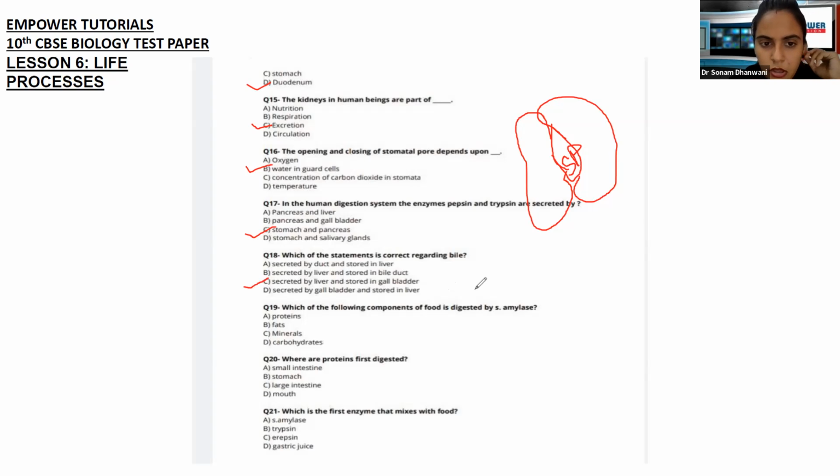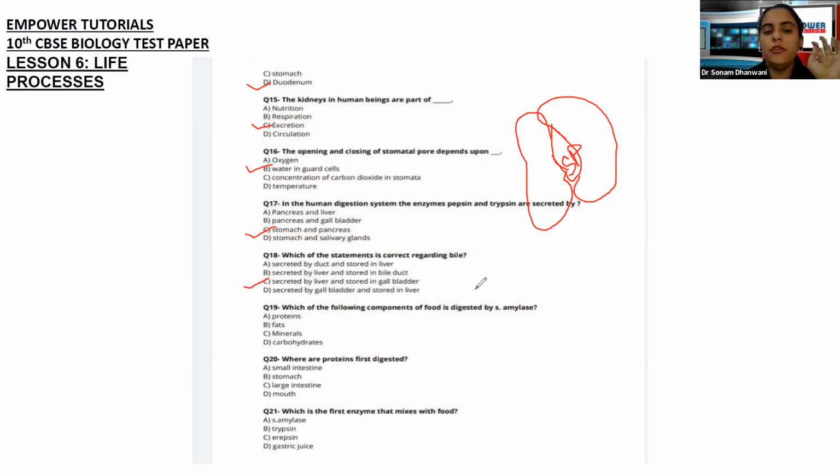Going ahead. Which of the following components of food is digested by the salivary amylase? Yes, what does salivary amylase digest? See, always remember, salivary amylase is the first enzyme which is getting in interaction with the food particles. Okay? So it is the first enzyme which is reacting with the food particles. So the first food particle is going to be the basic form of food that we consume.